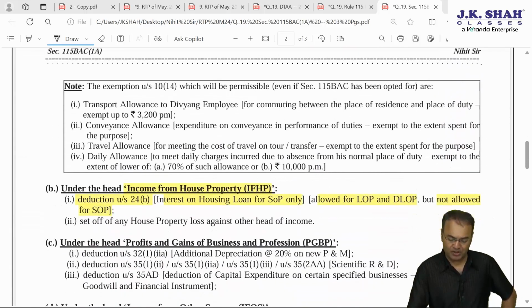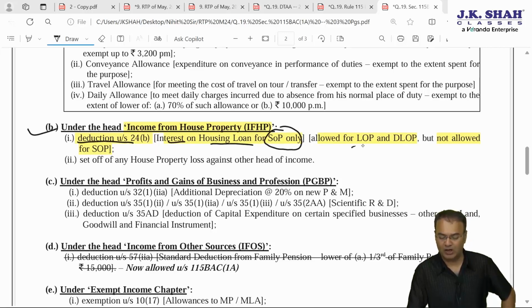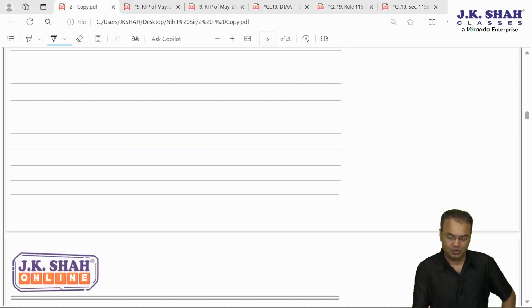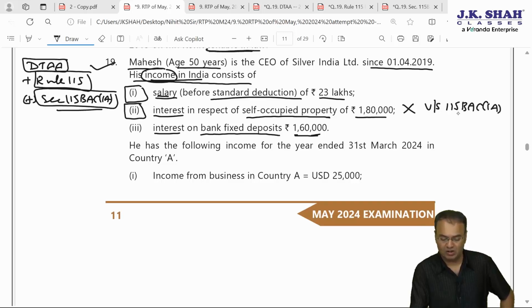And as far as the house property head is concerned, what all things are not allowed? Two things not allowed. Deduction under section 24 clause B, interest on housing loan for SOP, only for SOP. For LOP and DLOP it is allowed, only for SOP not allowed. So this particular thing will not be allowed as a deduction under 115BAC subsection 1A. So we don't know whether he is going to opt for 115BAC or not. We'll see. And interest on bank FD is taxable under income from other sources.